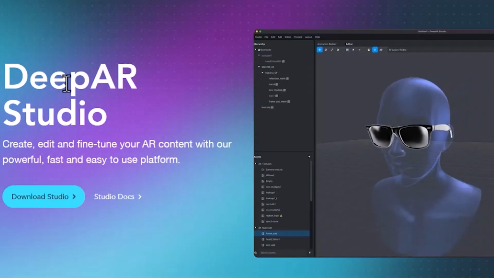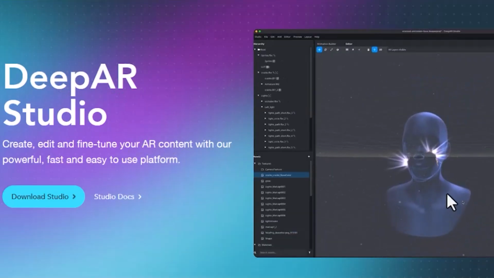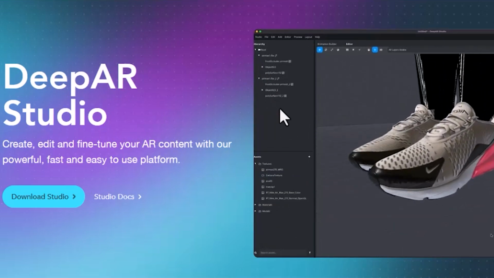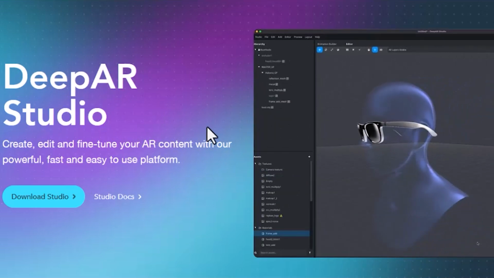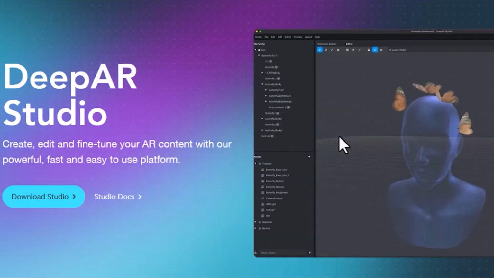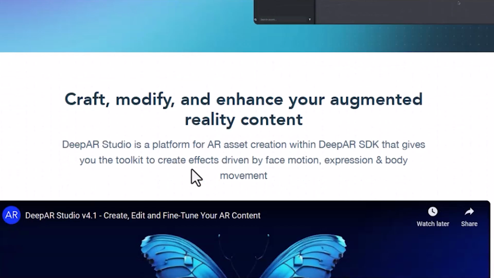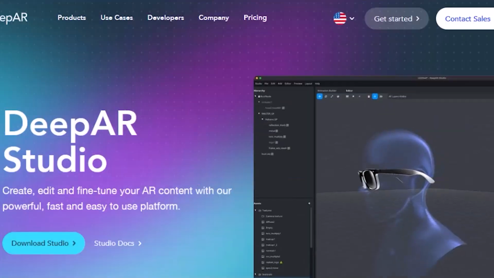DeepAR Studio is your go-to platform for creating stunning augmented reality content. With DeepAR Studio, you can craft, modify, and enhance AR experiences effortlessly. Whether you're using pre-designed templates or building from scratch, the intuitive tools make it easy.